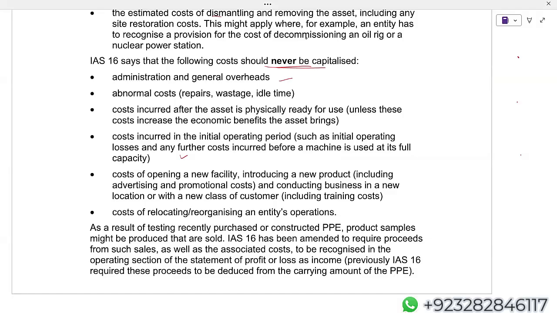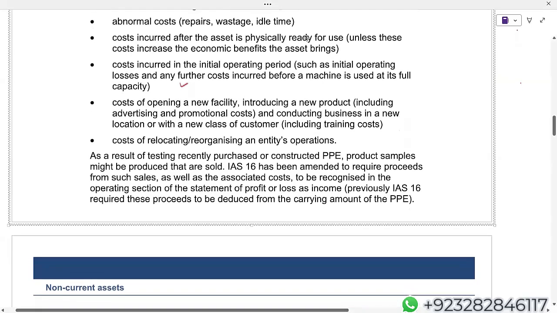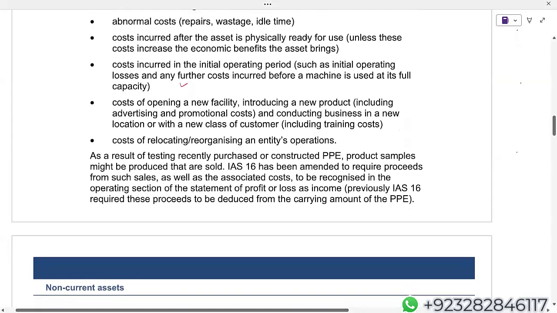That is, initially, of course, when you'll be using the machine, there will be operating losses, but you cannot capitalize that. Cost of opening a new facility, you cannot capitalize. Cost of relocating and reorganizing the entity's operations, you cannot capitalize.